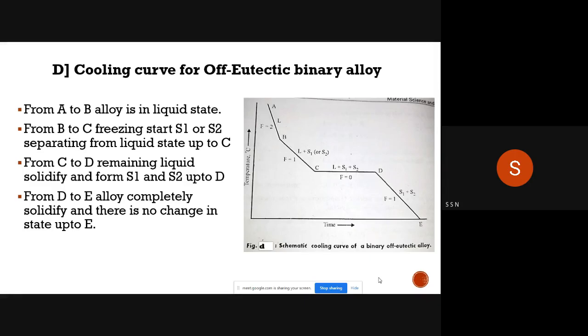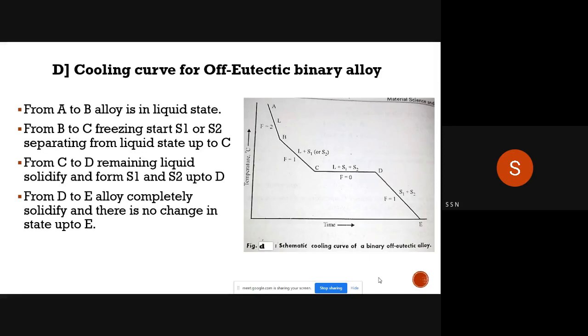Liquid phase and either one of the two solid phases. That means L plus S1, or it may be possible L plus S2. That's why B to C has different composition. Then it is either hypoeutectic or hypereutectic, we don't know, but different composition is there.